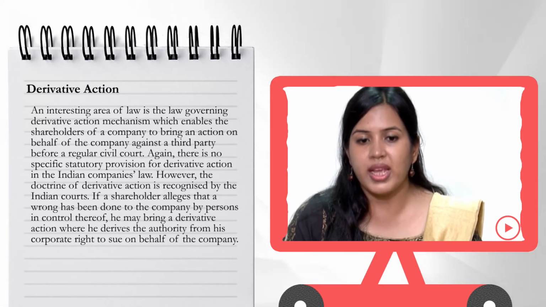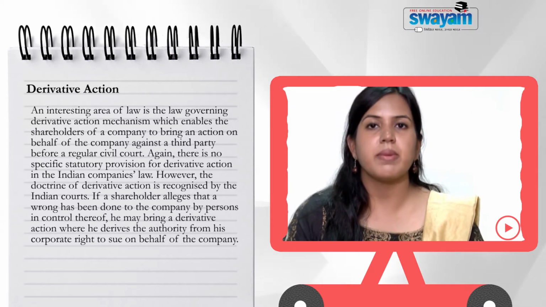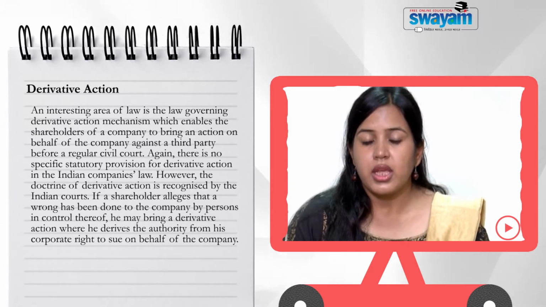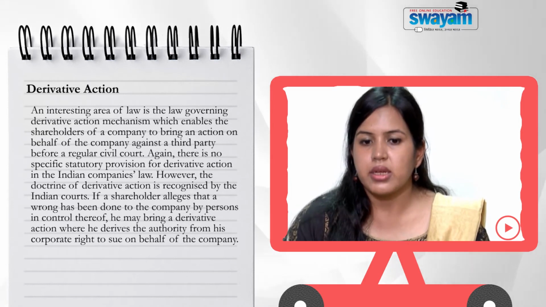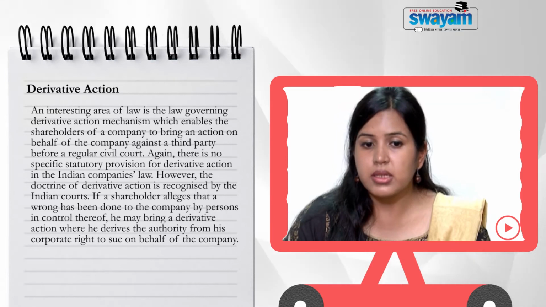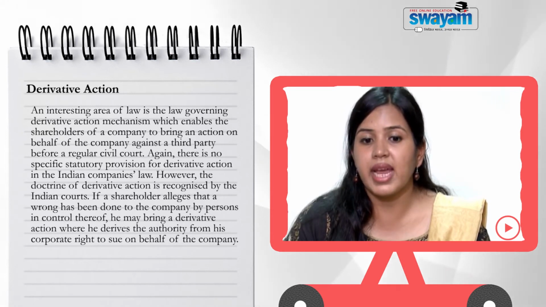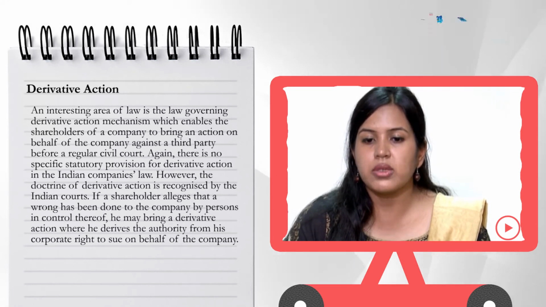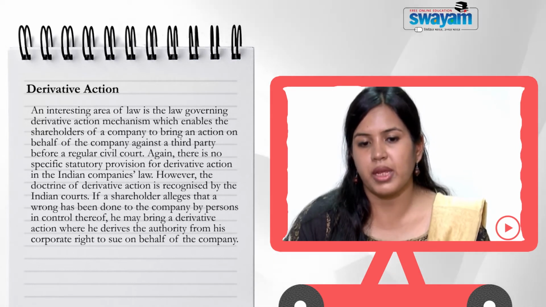However, the doctrine of derivative action is recognized by the Indian courts. If a shareholder alleges that a wrong has been done to the company by persons in control thereof, he may bring a derivative action where he derives the authority from his corporate right to sue on behalf of the company.